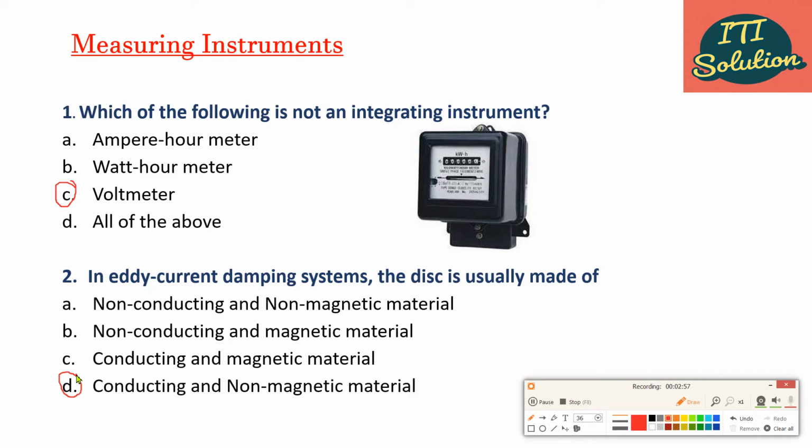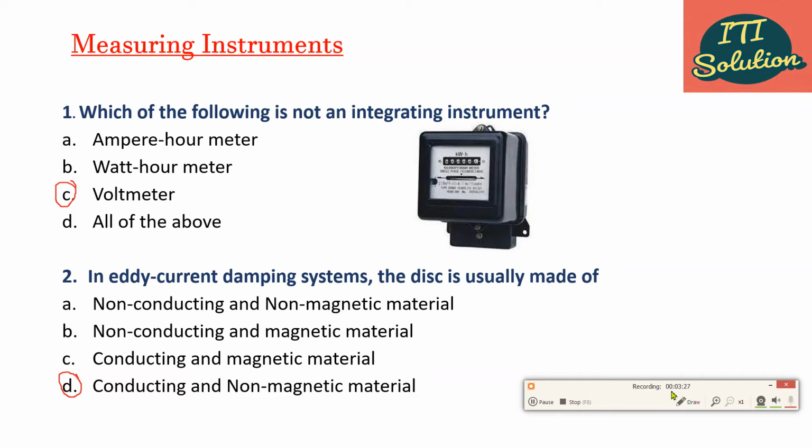Because according to Lenz's law, forces always act in the opposite direction to that of the cause producing it. This provides the necessary damping torque. Damping torque is directly proportional to the speed of the moving system. The disc is connected to the moving spindle.